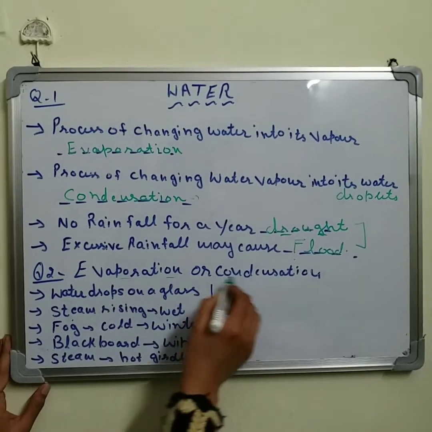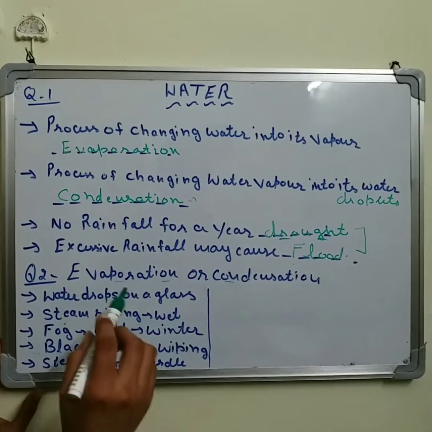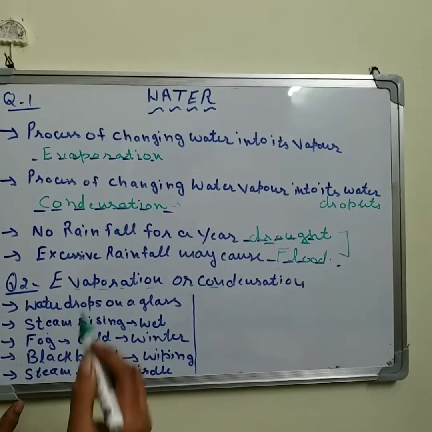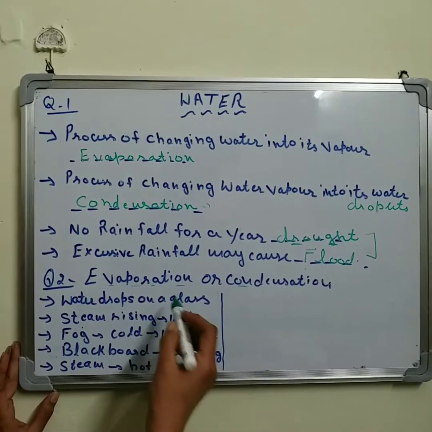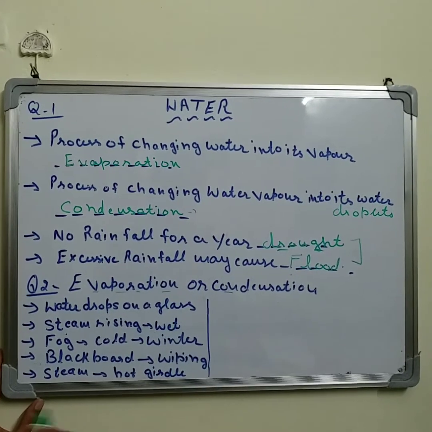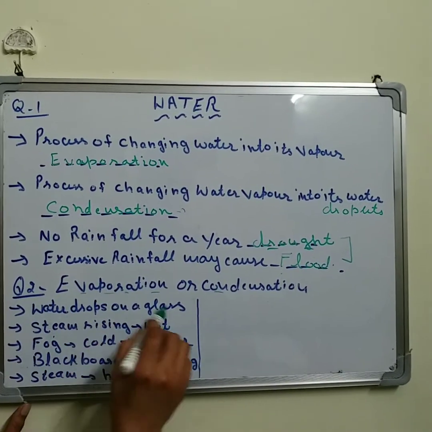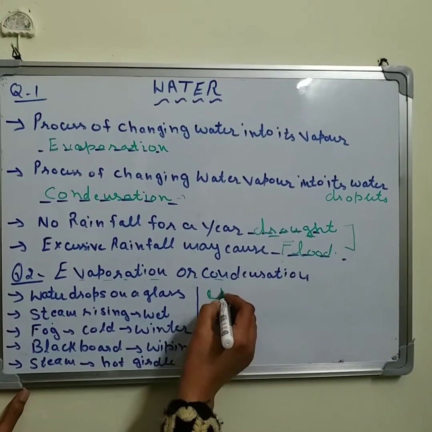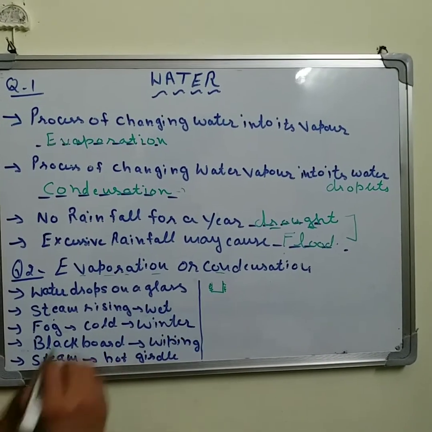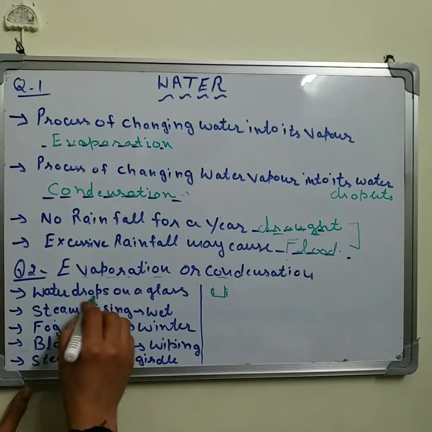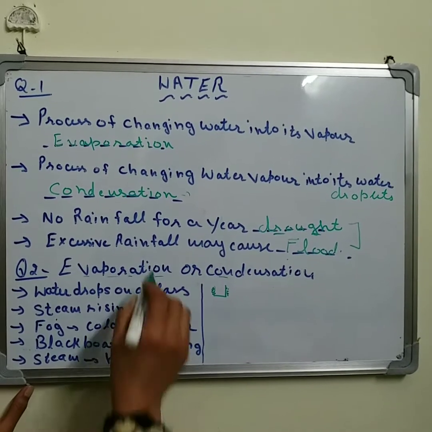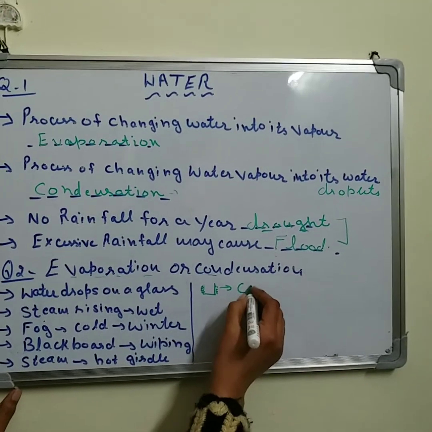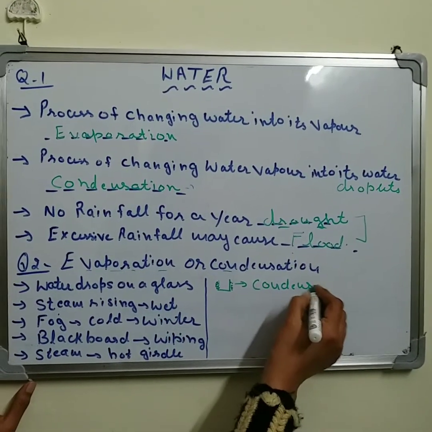Now there's a next question for you. In that you have to tell, there are some examples given and you have to tell whether these are due to the process of evaporation or condensation. The first one for you, water droplets on a glass. So there is a glass and you are able to see water droplets on it. These water droplets are due to which process? Evaporation or condensation? Yes, you are right. That is the process of condensation.